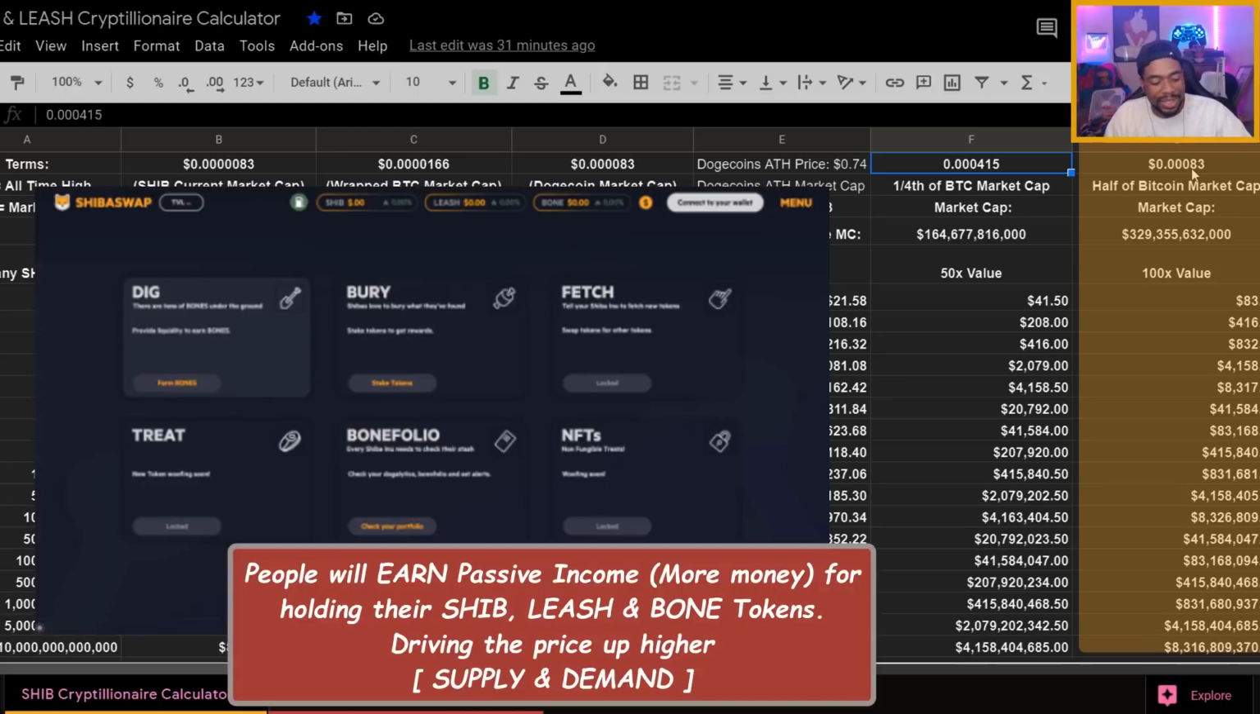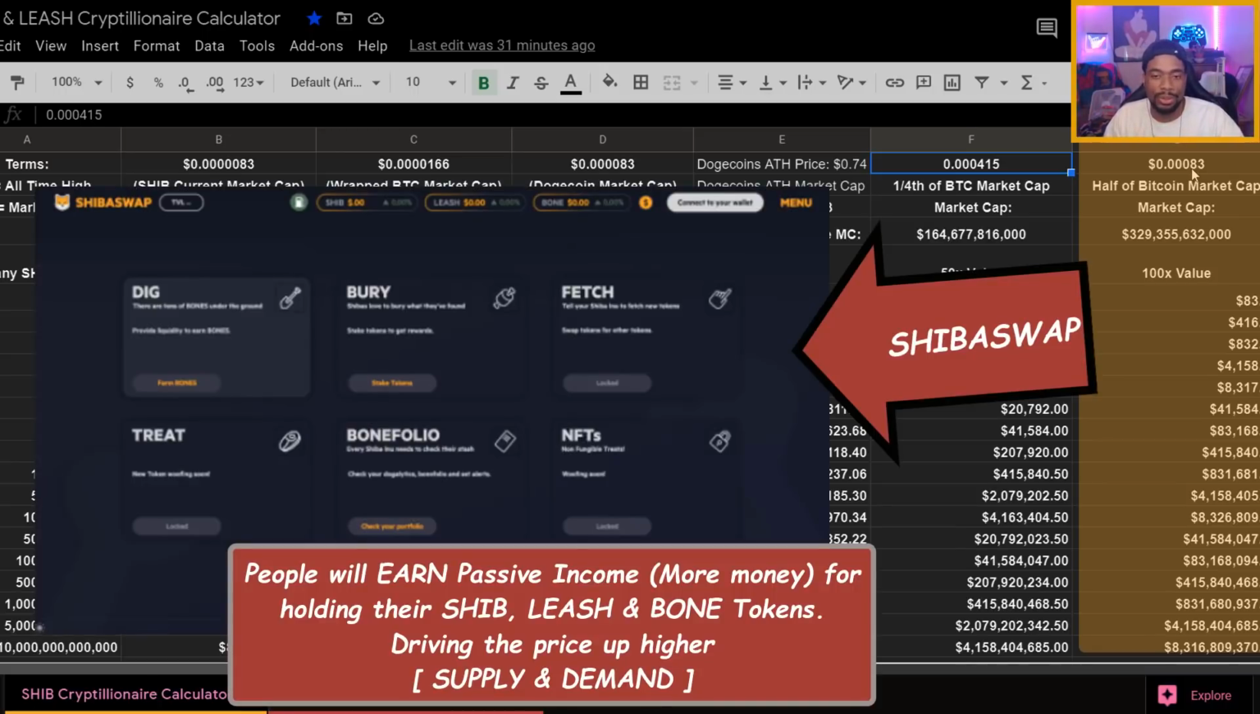the price go up. But the SHIBASWAP is going to be designed for people to hold their coins. Even though it's not burning tokens per se, the SHIBASWAP will be the next best thing as far as burning tokens, because people are going to have the incentive of holding their coins. When we stake our coins, which is like bury, or we dig, which is like providing liquidity, we earn rewards for holding our coins. We're saying that we will hold our coins and we'll get rewards for holding them. That's the next best thing as far as burning tokens.